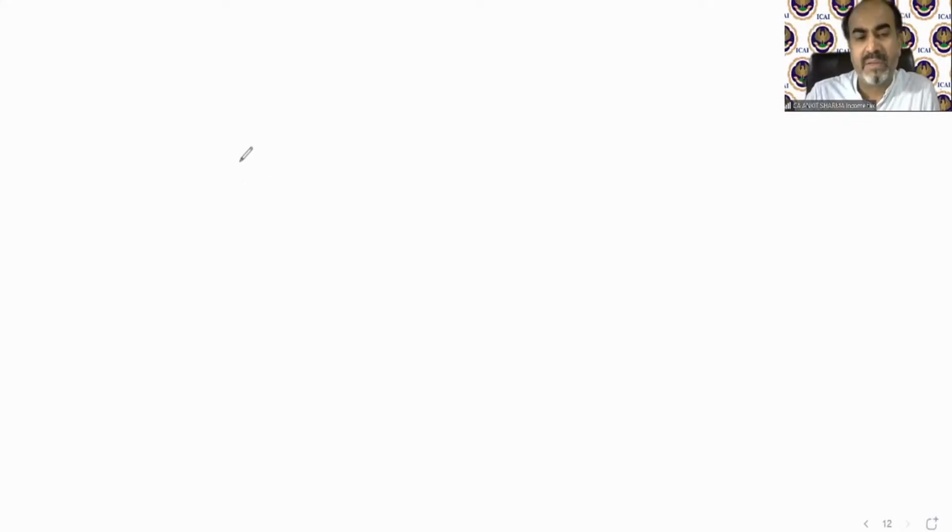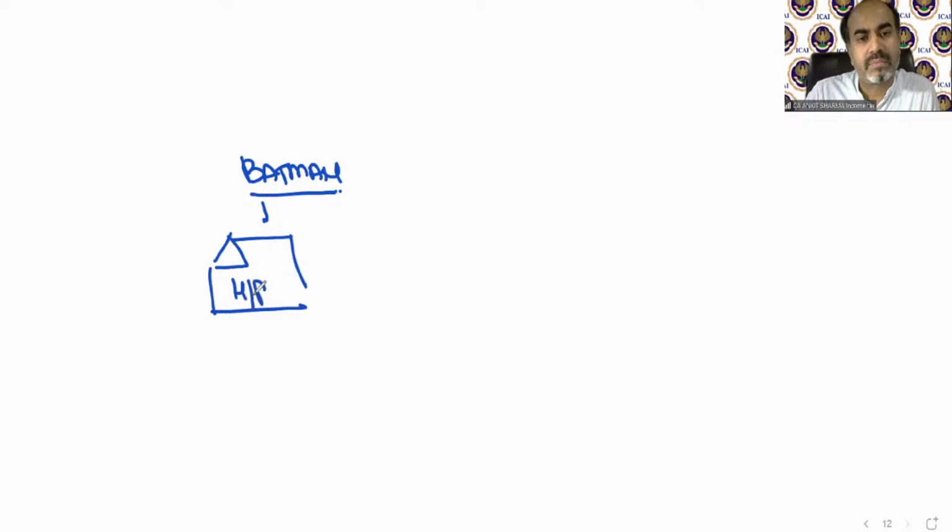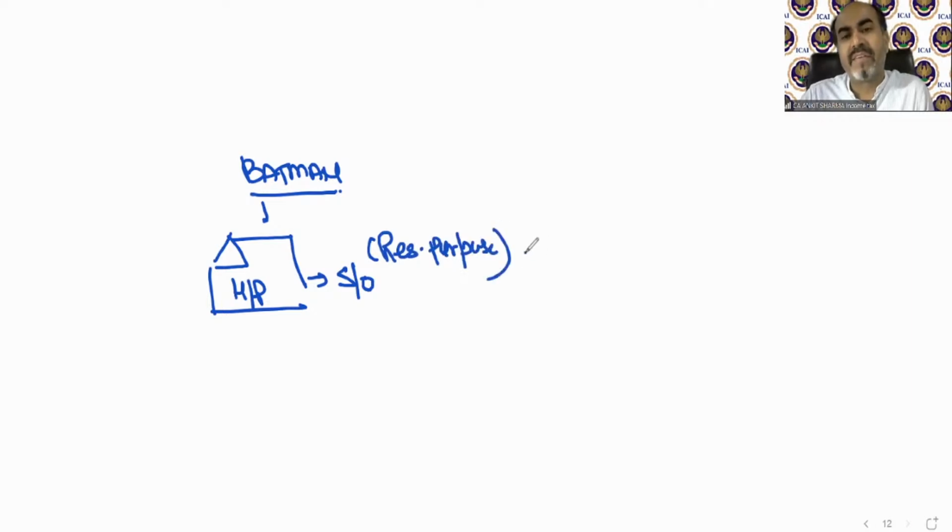Provisions say, for example, there is Batman. If Batman has only one house property, which he uses as self-occupied, self-occupied means for his residential purpose, himself and his family, the Income Tax Act says we will consider this house value as nil. Annual value is nil. The format is gross annual value less municipal taxes.